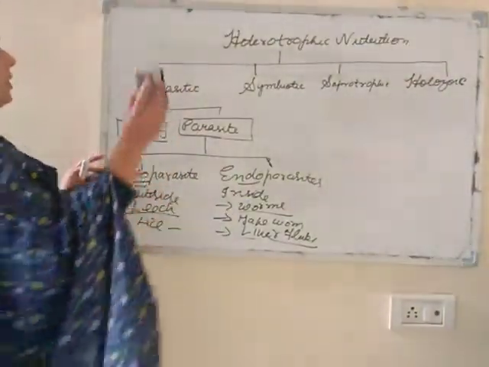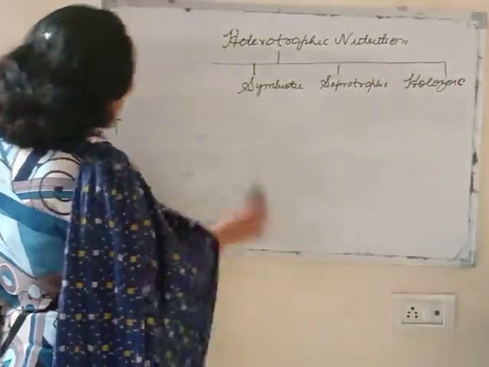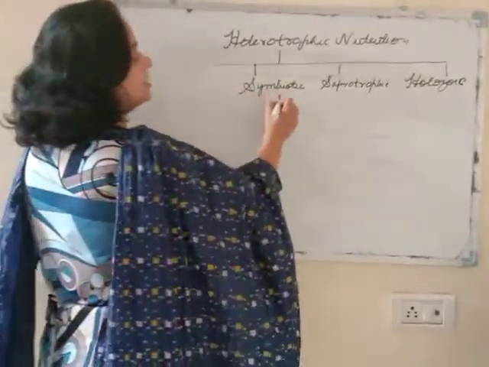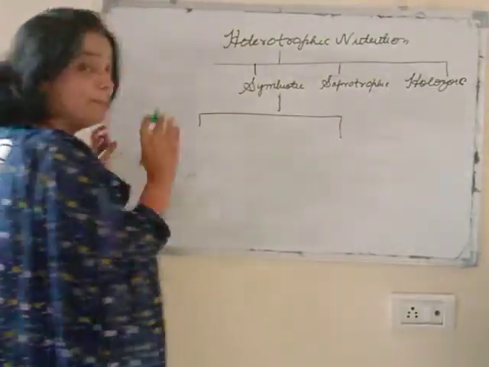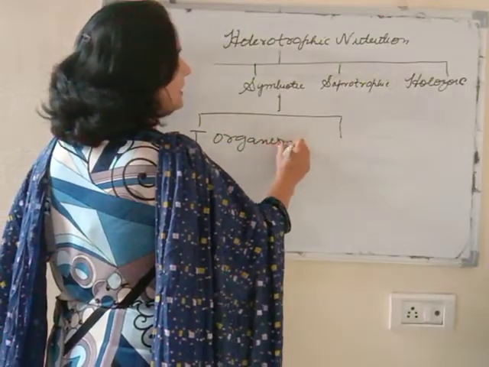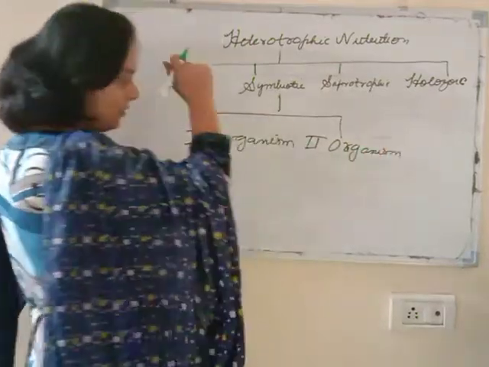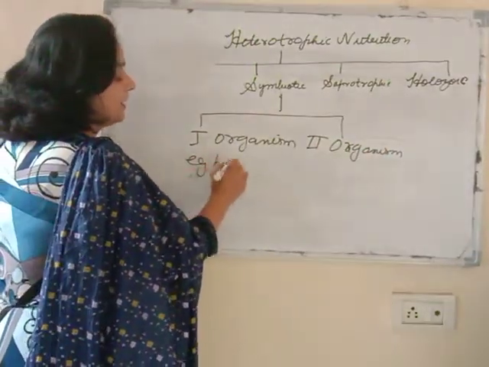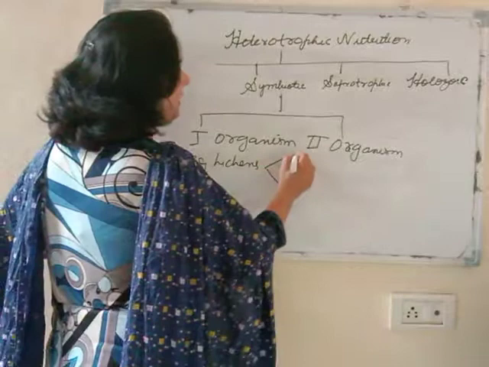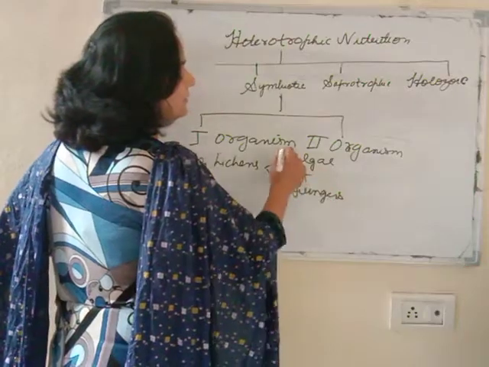Fine. Now we move on to symbiotic nutrition. Here also two organisms are involved, but both organisms are at benefit. Nobody is at harm. How? For example, lichens. In lower classes we have studied that lichen is a symbiotic association of an alga and a fungus. Algae and fungus live together.